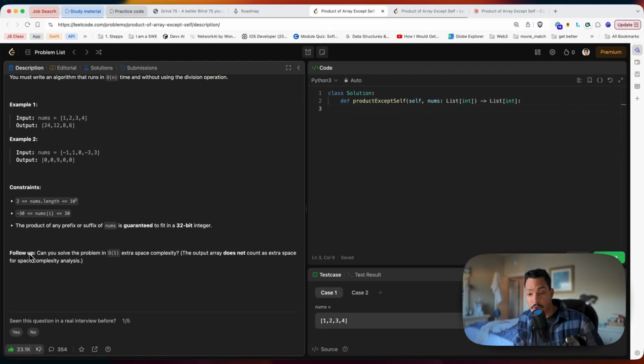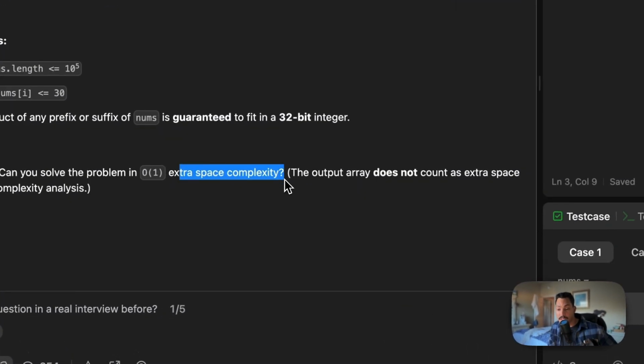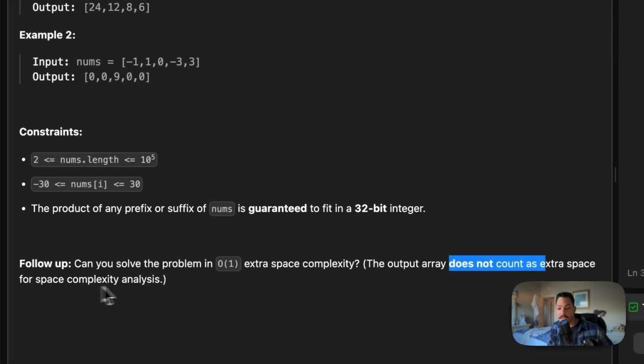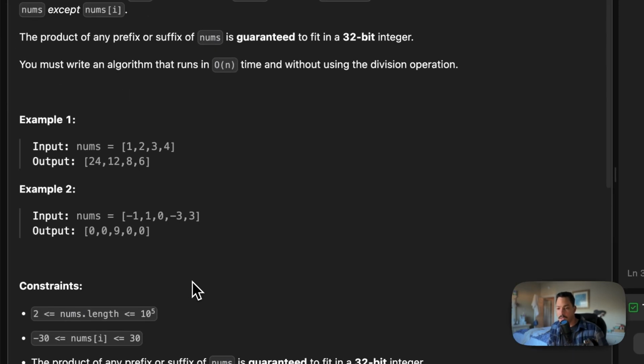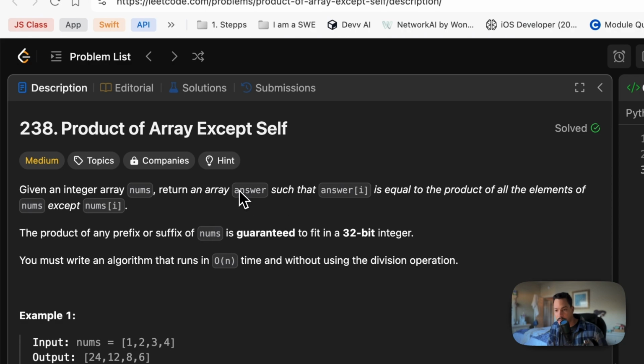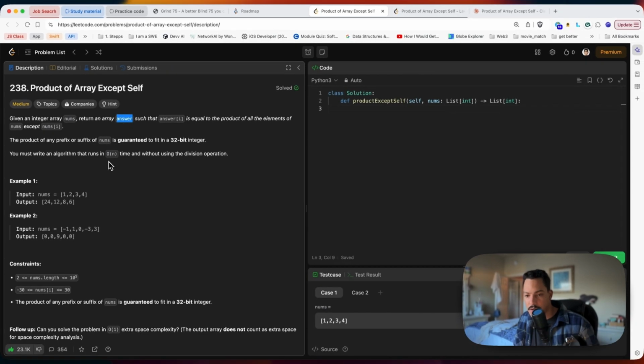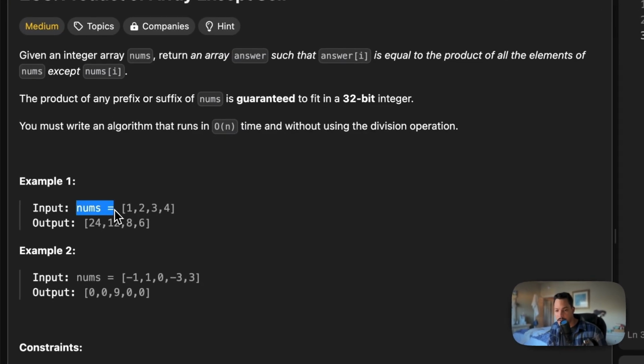And then there's a follow-up question that says, can you solve the problem in constant time? We go O(1) extra space complexity. The output array does not count as extra space for space complexity. So we're talking about the answer array here, and we know we're going to have to create that because we have the input nums here.